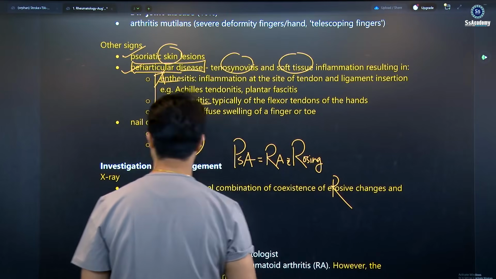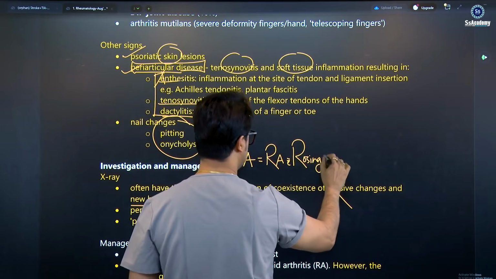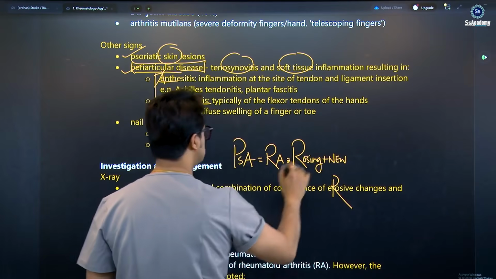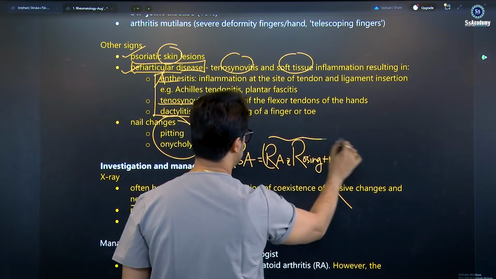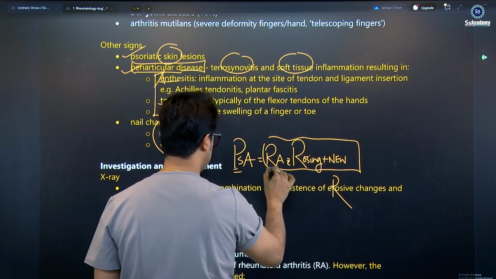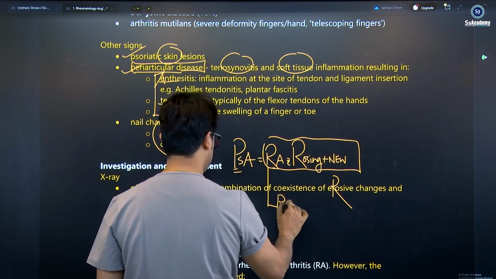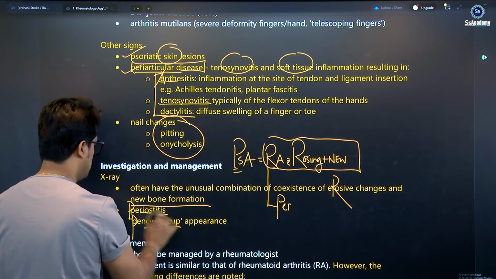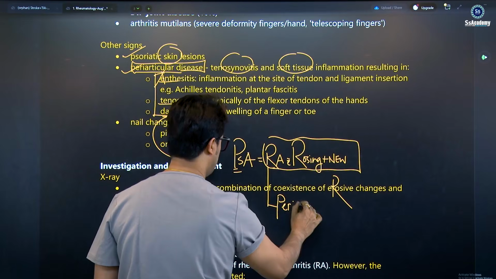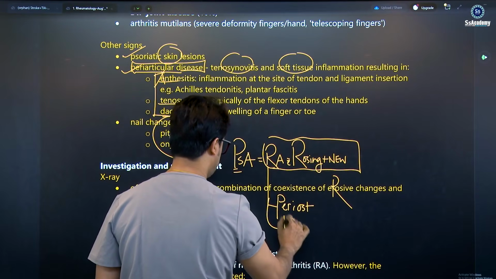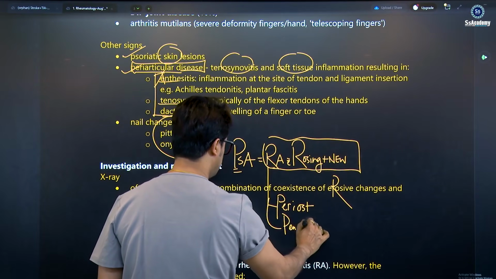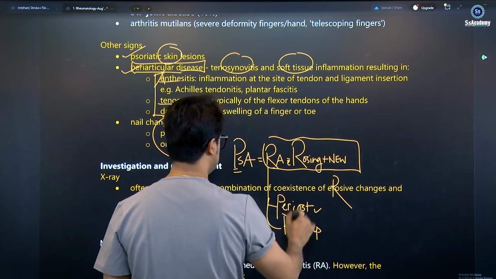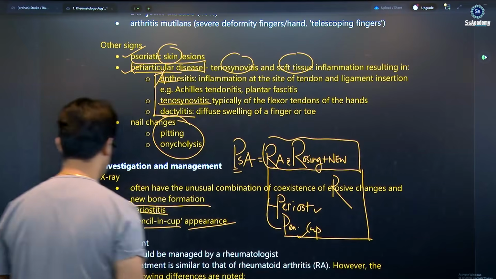And of course the RA type you need to remember, and the P's: P for periostitis, and pencil-in-cup appearance. Periostitis, erosions, and pencil-in-cup.